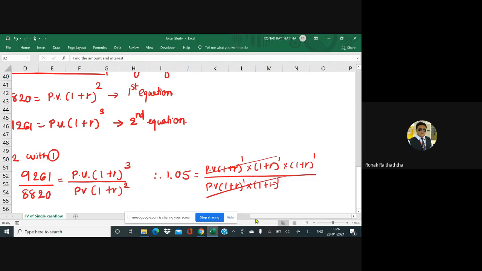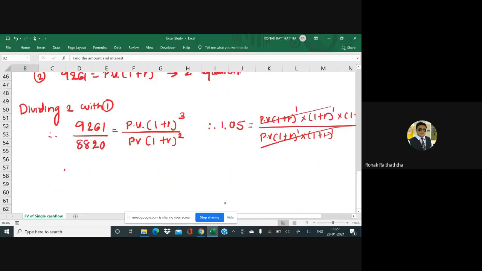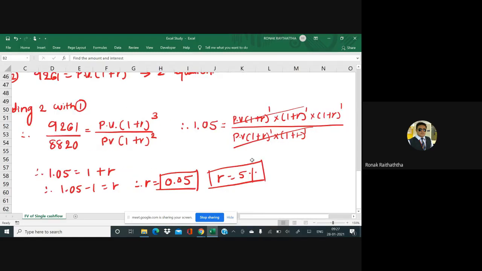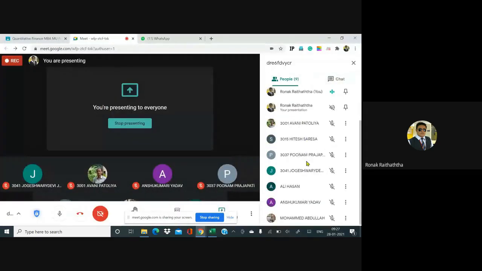So that means you get therefore 1.05 equal to 1 plus R. As simple as this. So therefore 1.05 minus 1 equal to R. So therefore R equal to 0.05. And 0.05 is in decimal. If you want to write it in percentage, then R would be 5%. So rate of return in this is 5% by solving some basic algebraic equations. Is it clear, all of you? Till now, everyone is clear with everything?